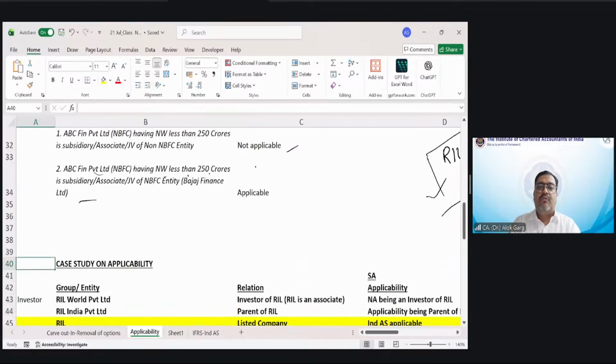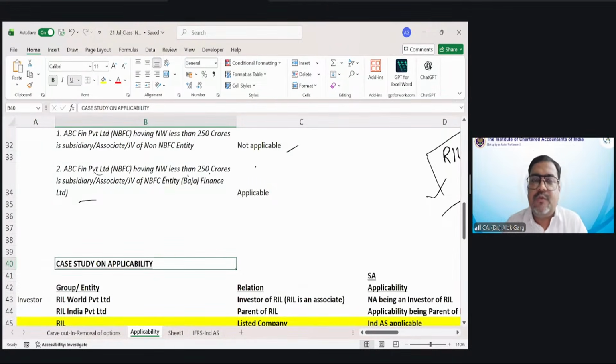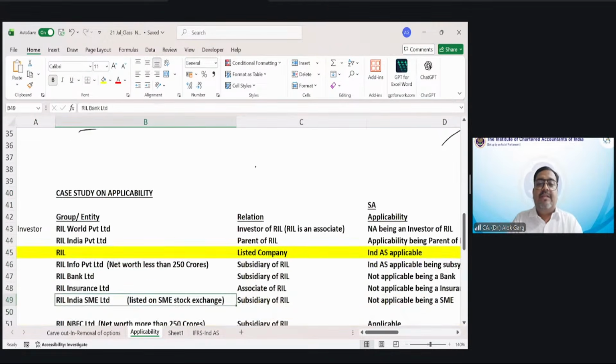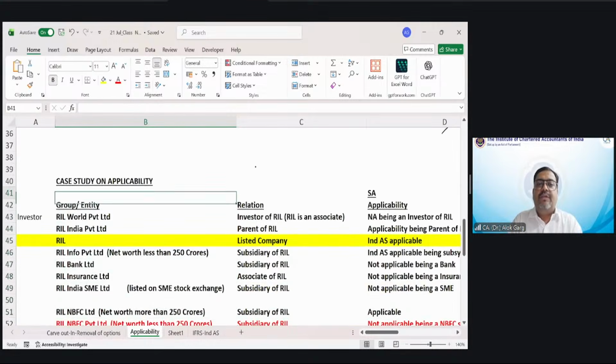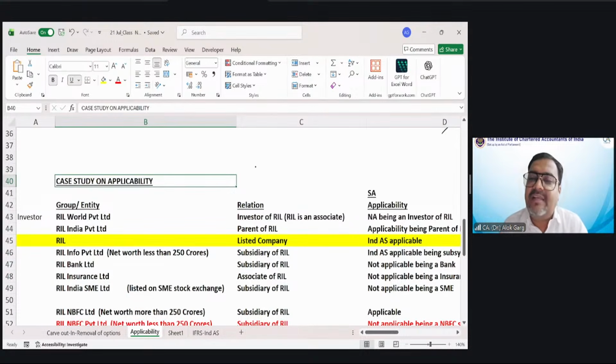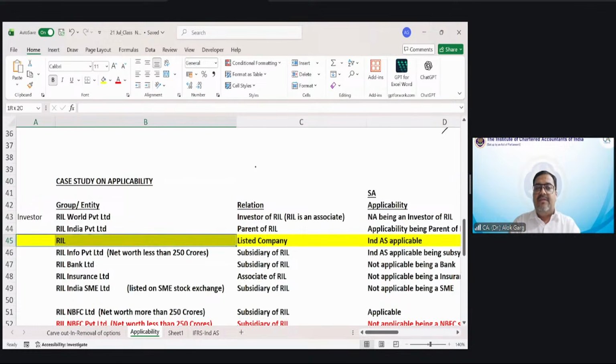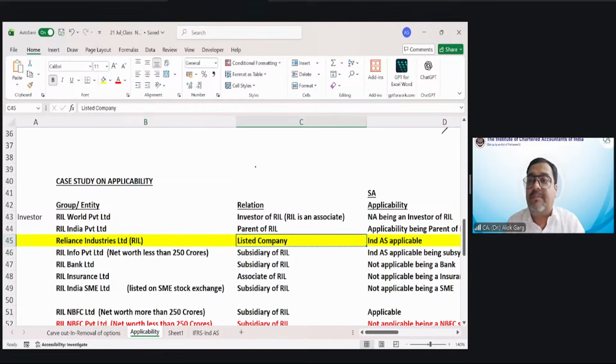Now let's do a quick case study on applicability. For example, we are taking a case study on Reliance Industries Limited, RIL. Reliance Industries Limited is a listed company.